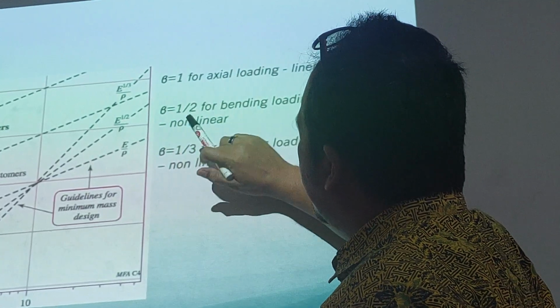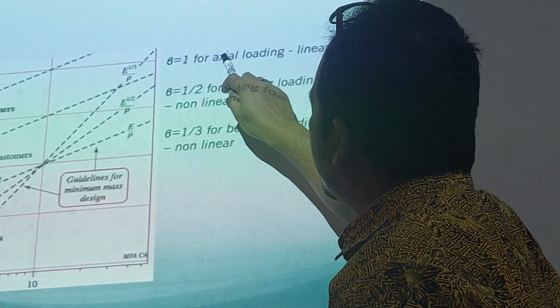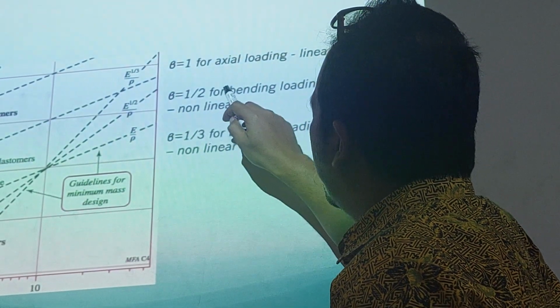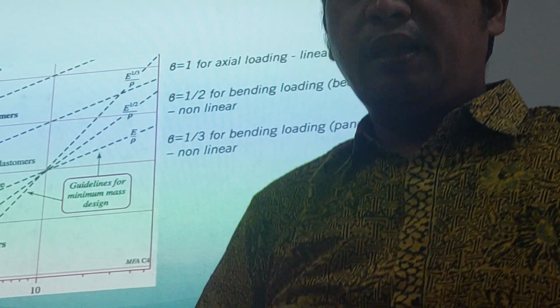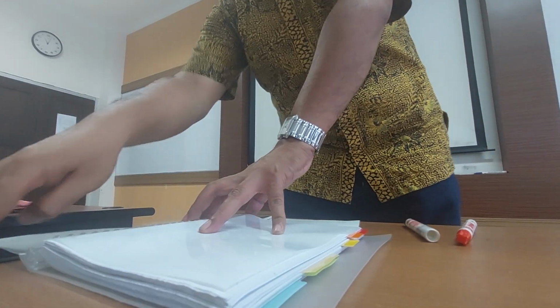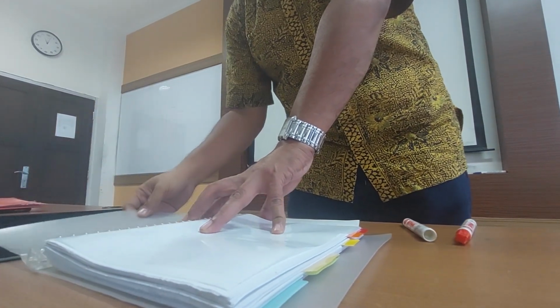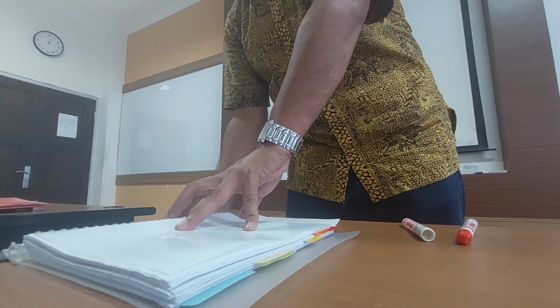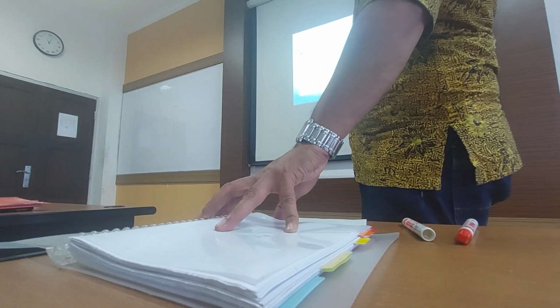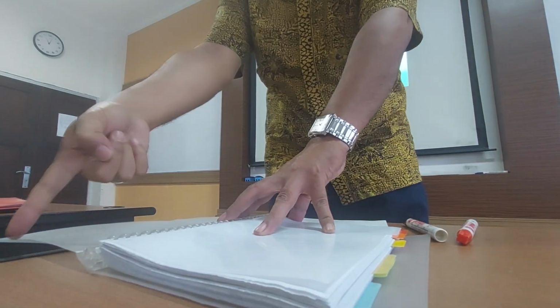There are three conditions. The equals one is for axial loading, linear. Half is for bending loading. You know bending loading? This is bending loading. The axial linear is only one line.